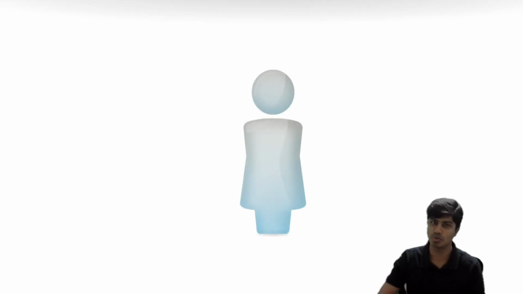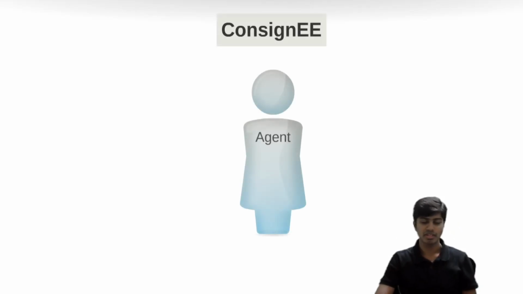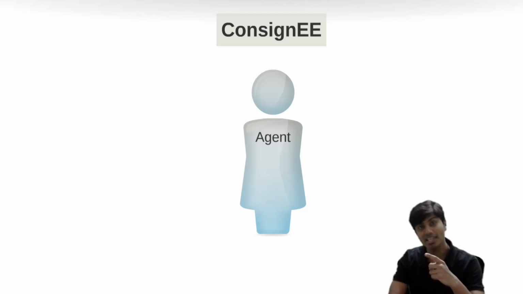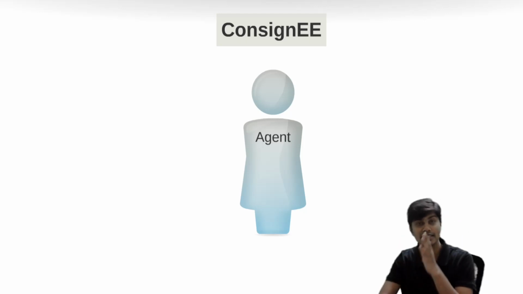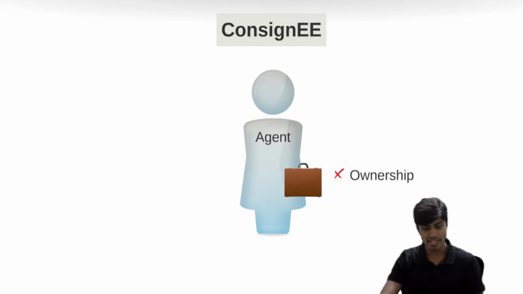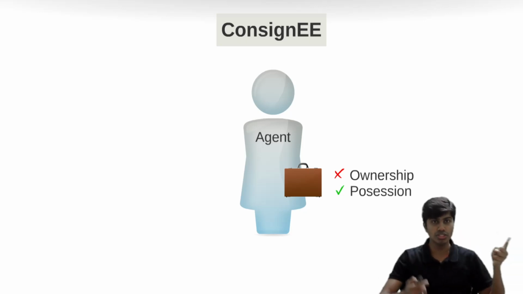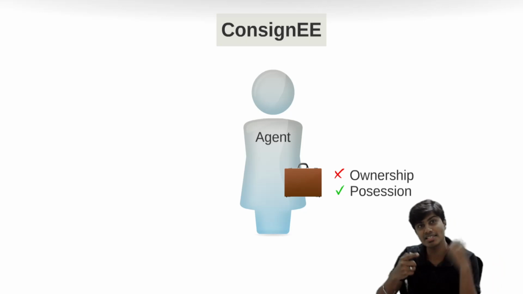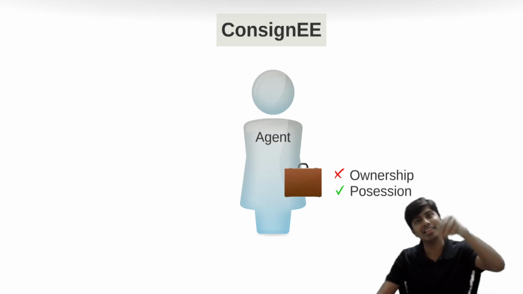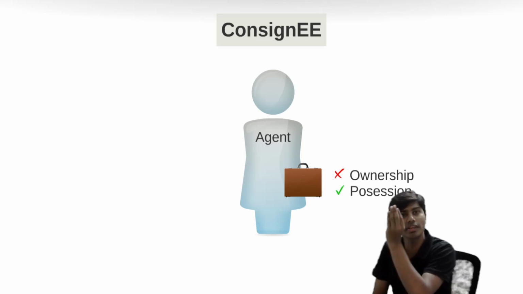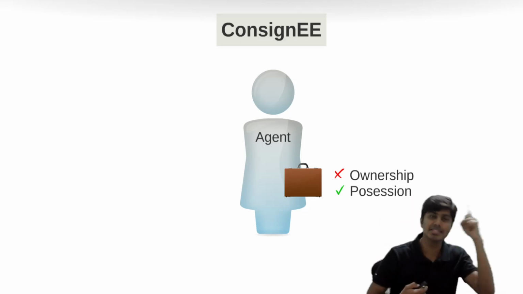Now the question is, is it sales to the consignee? The answer is no, it is not. Why? The consignee is not the owner of the goods. The consignee is a mere agent. The consignee cannot call it sales because to the consignee it is not his goods. He doesn't have ownership. What he has is only possession. This is actually a sale of the consignor, but the goods are sold by the consignee. So the consignee is the agent who doesn't have the ownership but had the effective control or possession, who has executed the instructions given to him or her by the consignor.